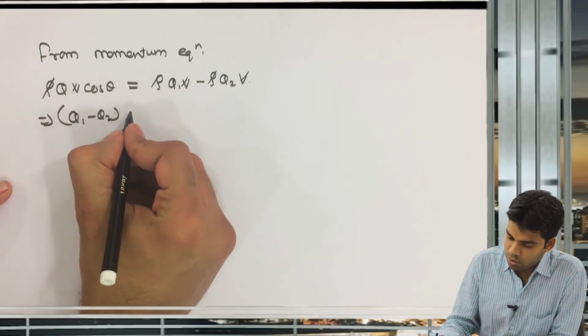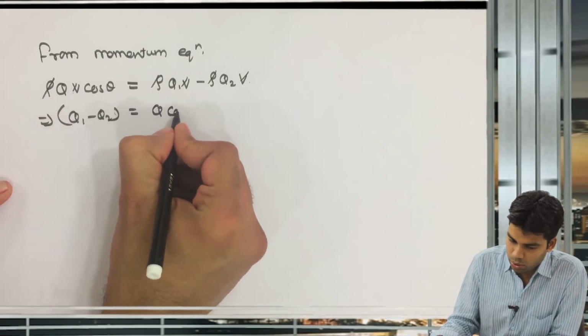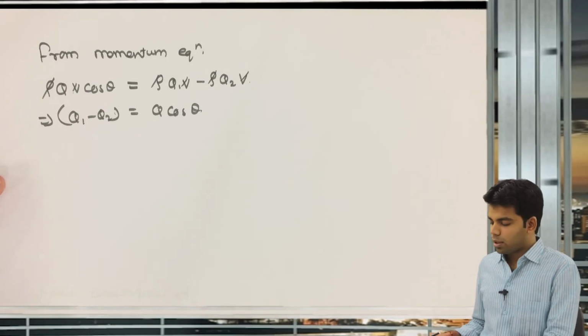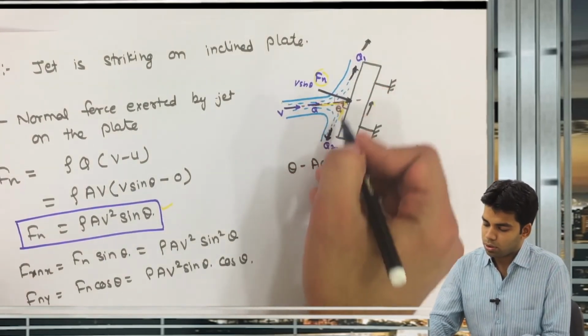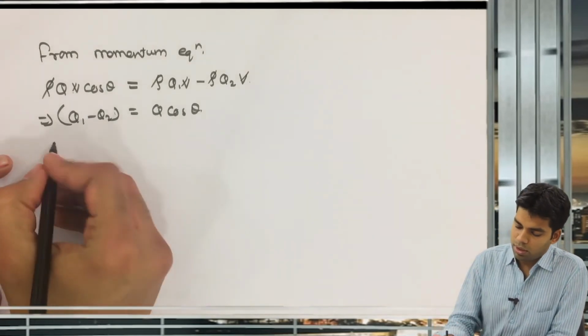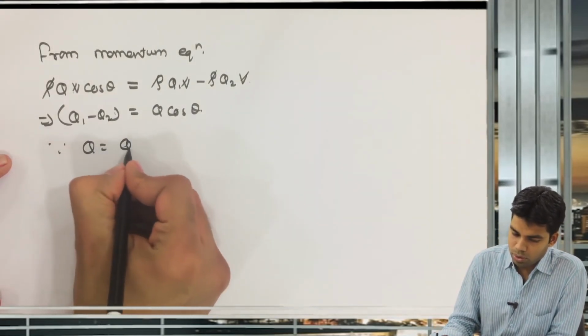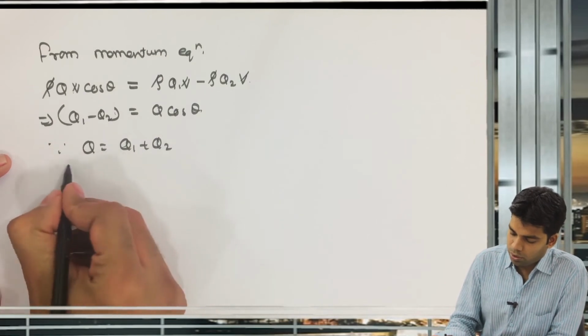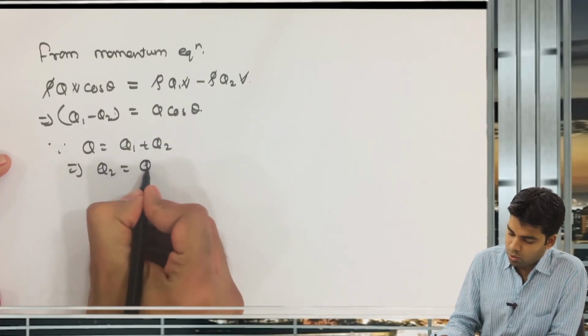So Q1 minus Q2 is equal to Q cos theta, first thing. Now second thing, we know total Q is equal to Q1 plus Q2, the discharge Q is distributed into Q1 and Q2. Or you can say Q2 is equal to Q minus Q1.